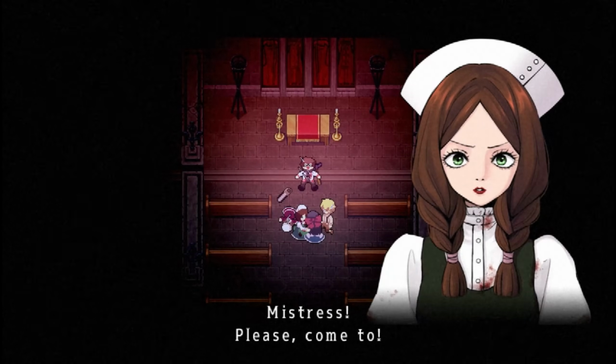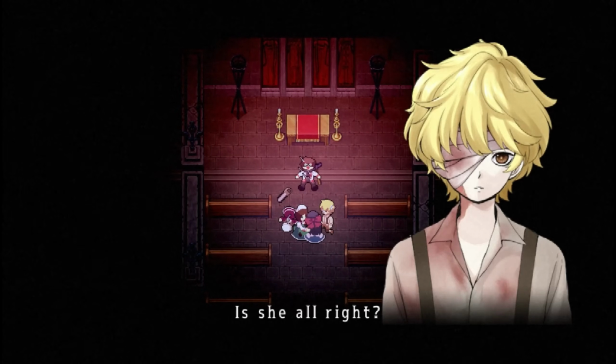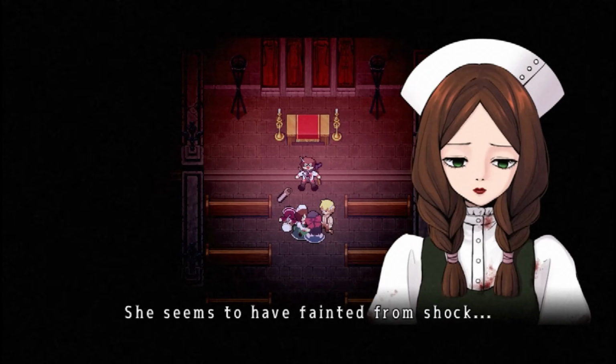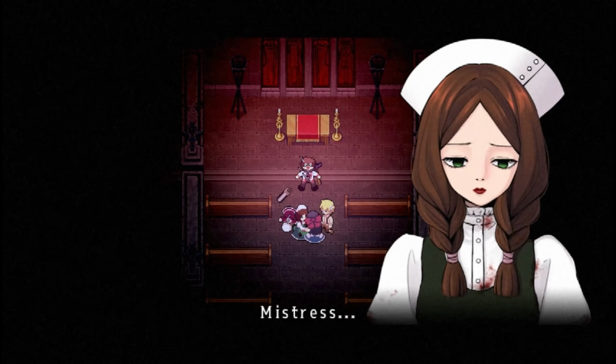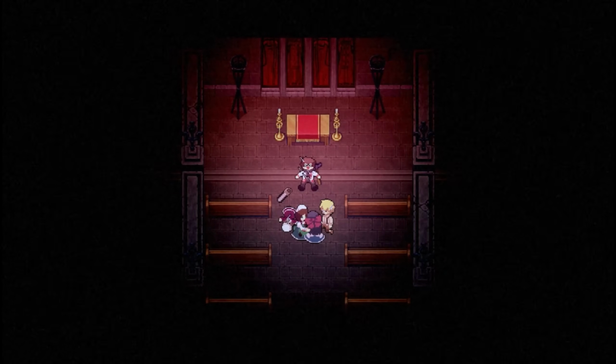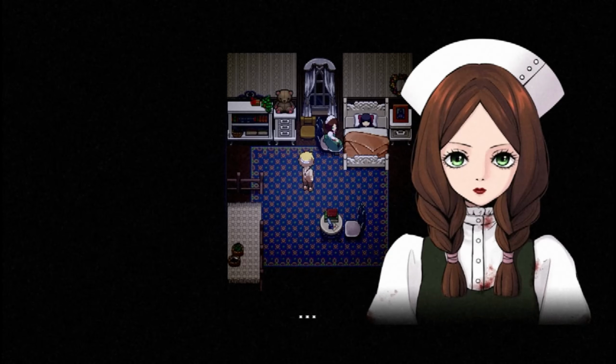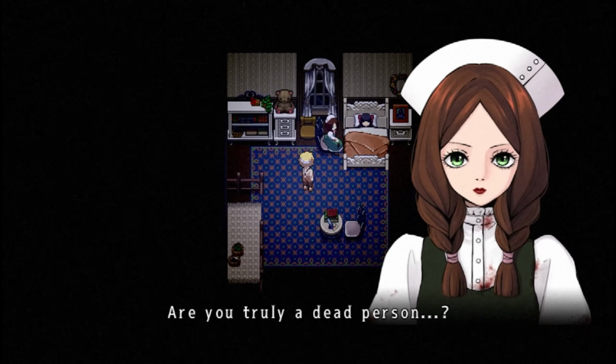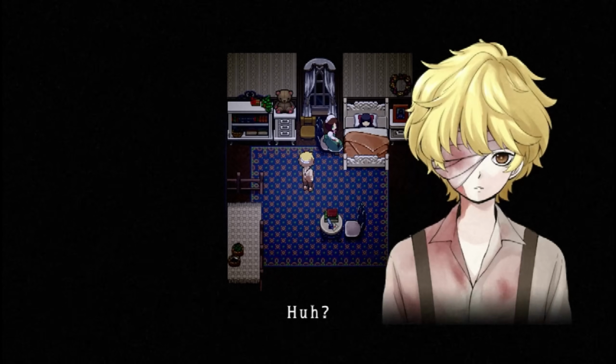If Mode is a much shorter sequence that follows the perspective of the blonde boy with the missing eye toward the end of Normal Mode. After Alfred is defeated in the chapel, Aya collapses, and Maria and the youth bring her back to her room to rest until she can leave. Maria questions whether the boy is truly a corpse, and the boy then explores 3 rooms in the mansion.